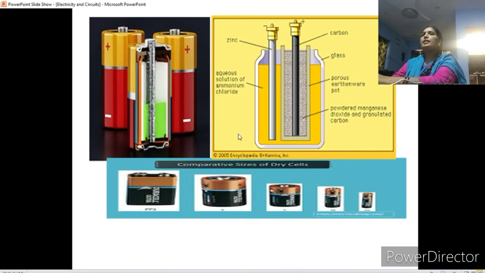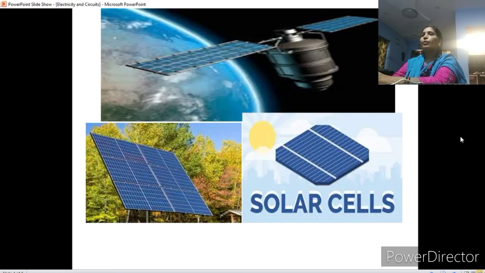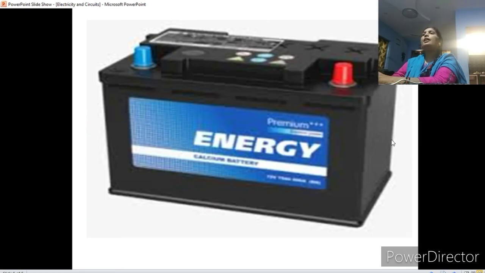Okay. Primary cells are used in many devices. For example, to work a remote, 2 cells are enough. But if you want to run a car, then the battery should be very big.